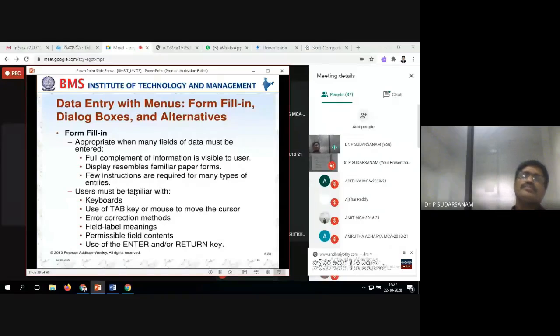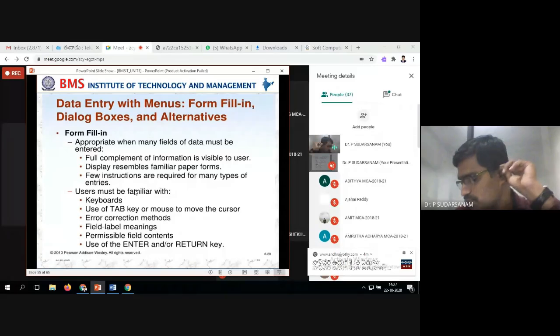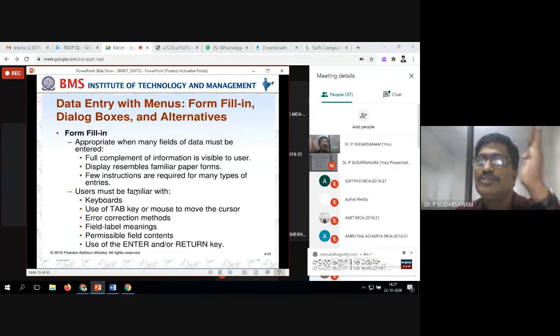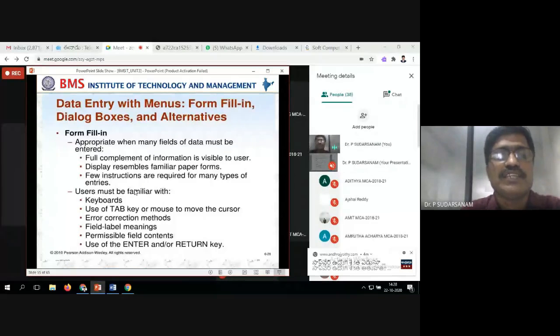Next one. Data entry with menus, form filling, dialog boxes, and alternatives. So these were exactly the data entry, menu items, dialog boxes. In this chapter, whatever we do, how to arrange the menus, how to write, how to indent, how to display it, all these things. So data entry with menus, form filling, dialog boxes, and what are the alternatives?